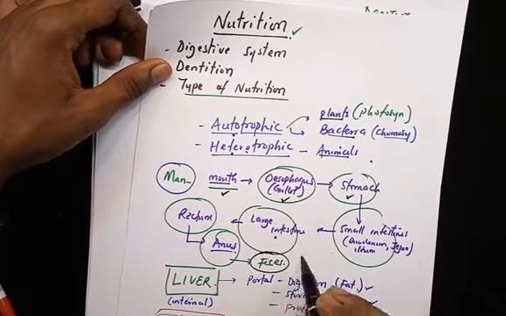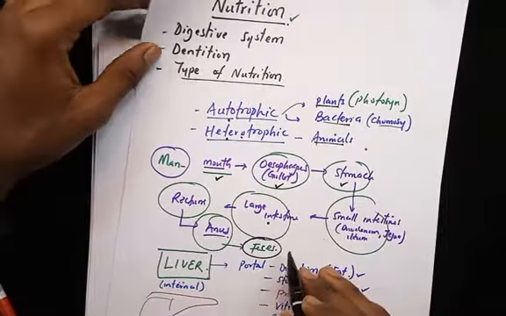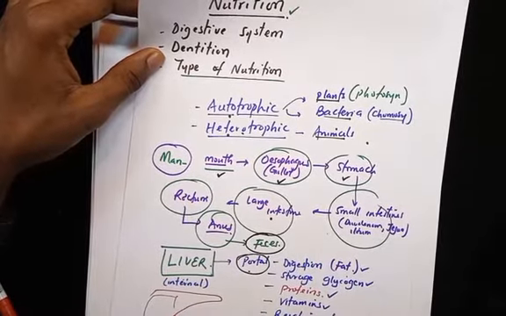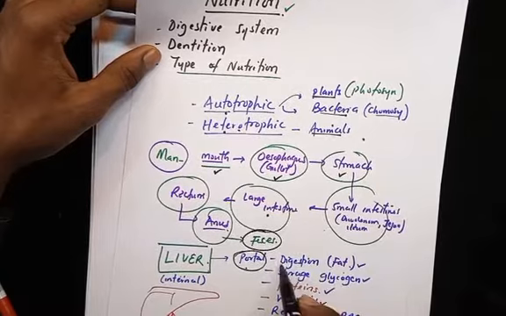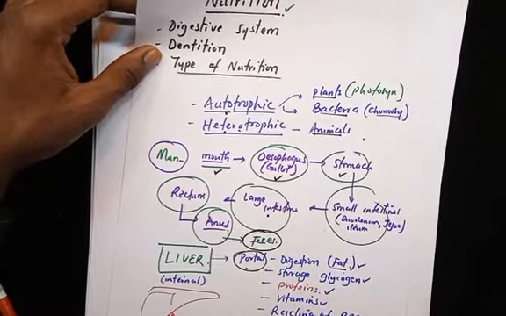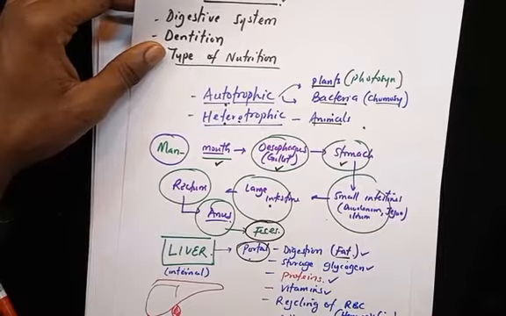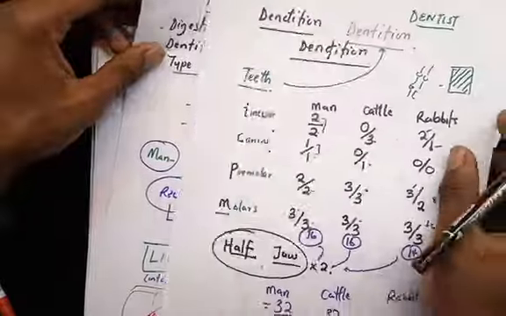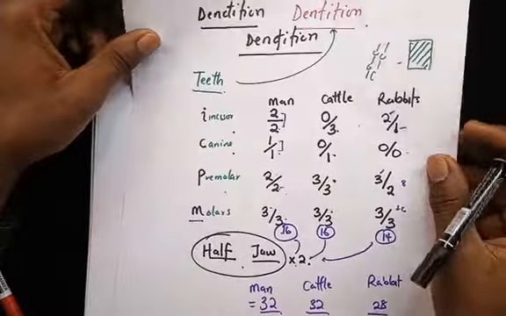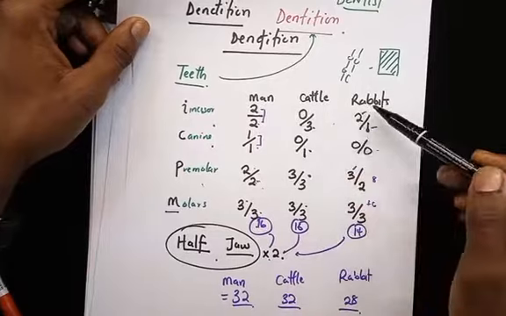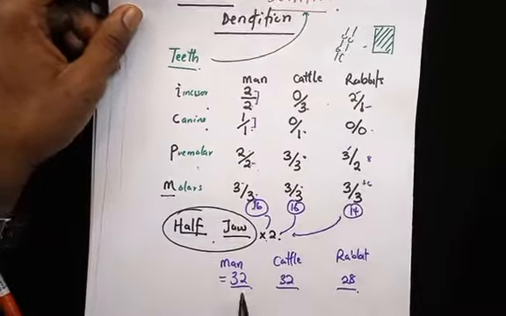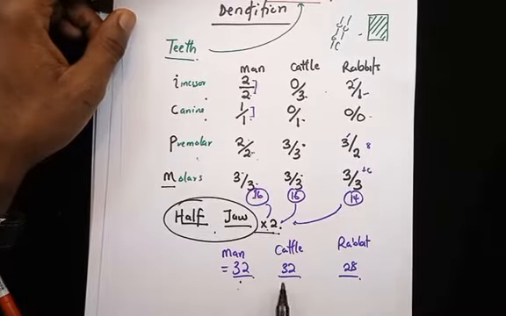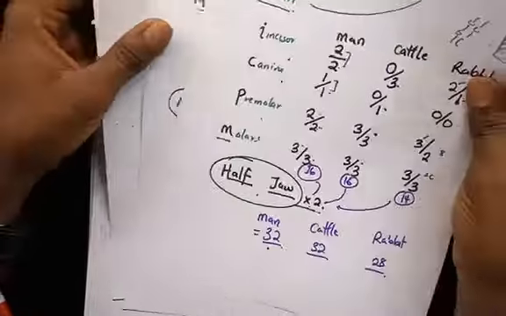And the undigested or indigestible particles are passed out as feces. We said the liver serves as the door, entryway into the human body. It's important for digestion of fats, storage of glucose, proteins, synthesis of proteins, storage of vitamins, recycling of hemoglobin, and then excretion of bile. Then we also looked at dentition, where we looked at the teeth, the arrangement of half of the jaw. We looked at that for man, cattle, and rabbit, because these ones are very frequent in the exams. And then we looked at the fact that we have to multiply half of the jaw by 2 to get the total for man, cattle, and rabbit. So this is very important to note in nutrition.